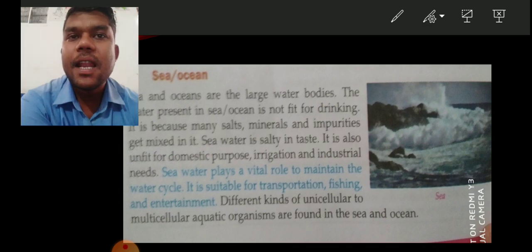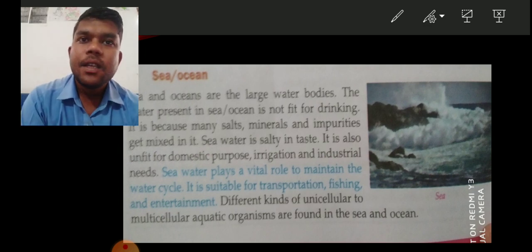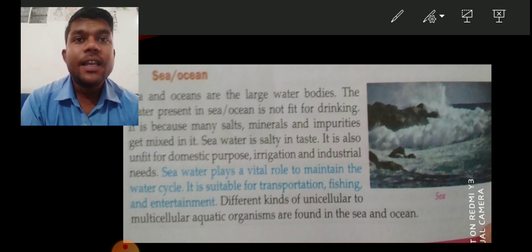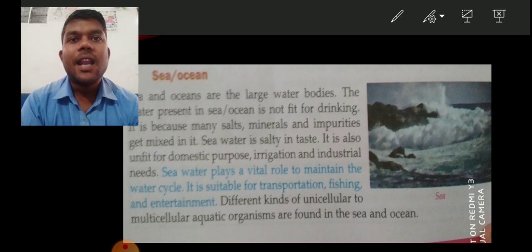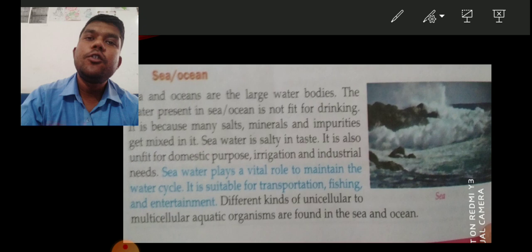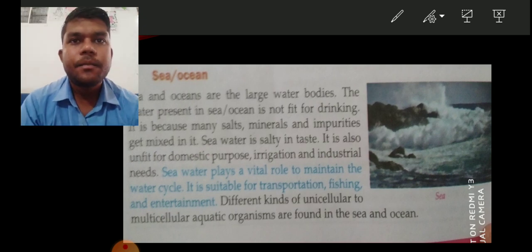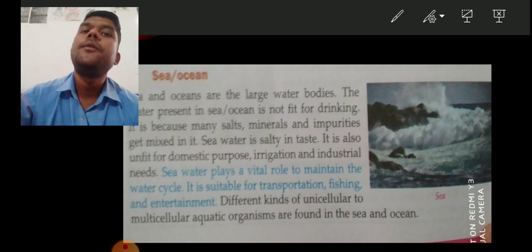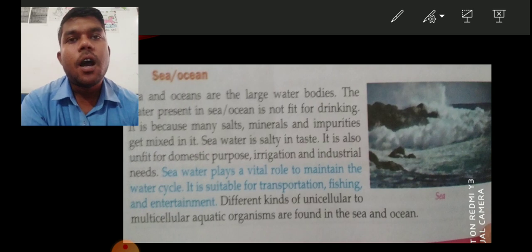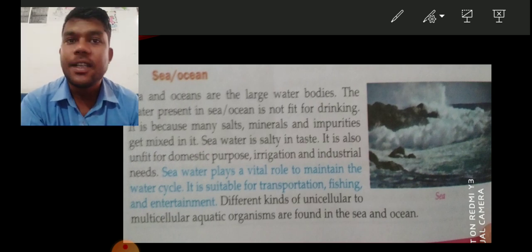So plain lands, they are flat land, within 200 meters from the sea level. Hills, the land structure which is between 200 to 300 meters, are called hills, and above 300 meters they are called mountains. As we go up, the temperature goes on decreasing, that means we start feeling cold.